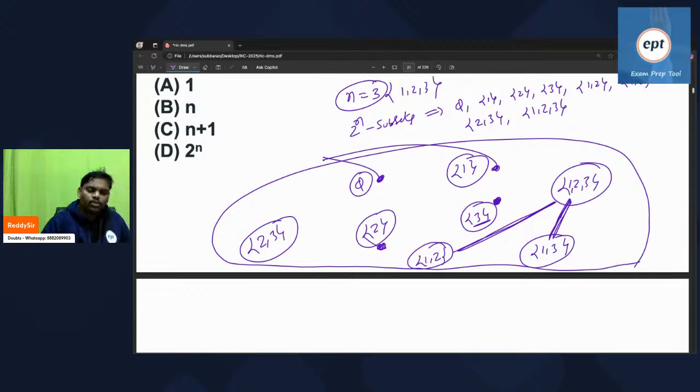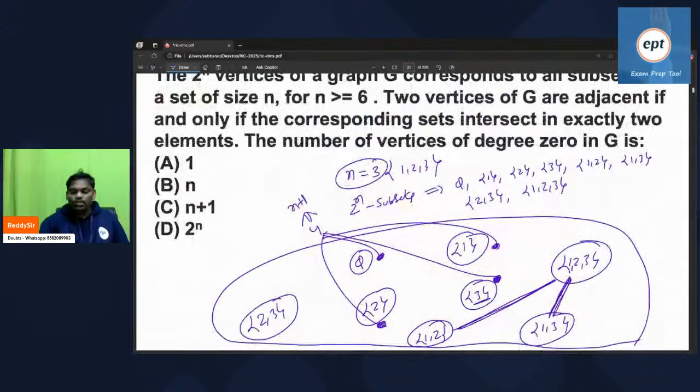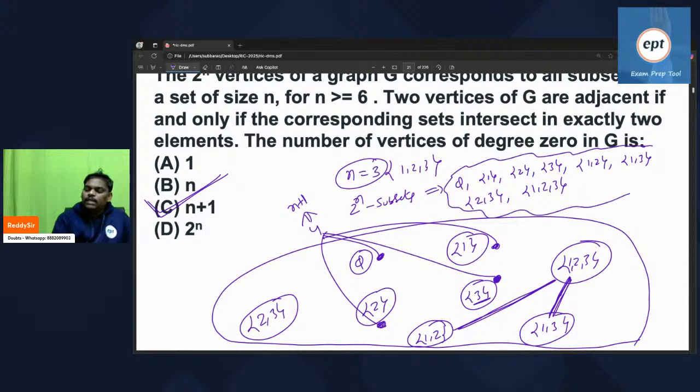So what he is asking: two vertices of G are adjacent if and only if the corresponding sets intersect in exactly two elements. The number of vertices of degree 0 in G is, I think, 4, which is n plus 1. Is it okay? N is equal to 3, subsets are 2 power n. These are all subsets. Graph vertices are these subsets only.